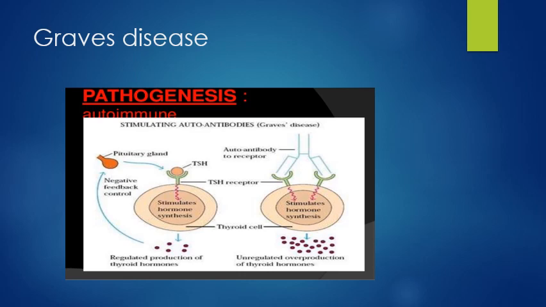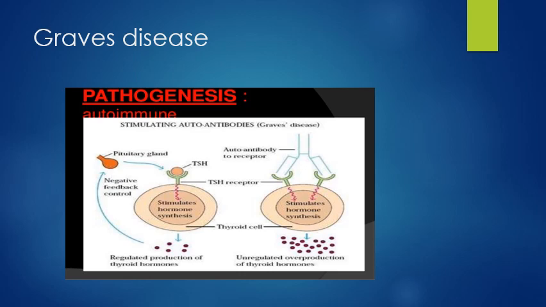The second image shows the autoimmune disease. Here, instead of TSH binding, autoantibodies bind to the TSH receptors. This leads to the stimulation of more hormone and increasing secretion of hormones, so it is not regulated.